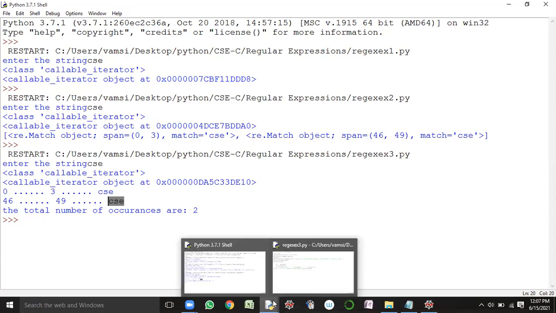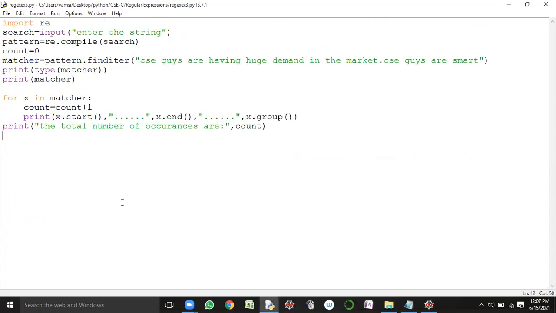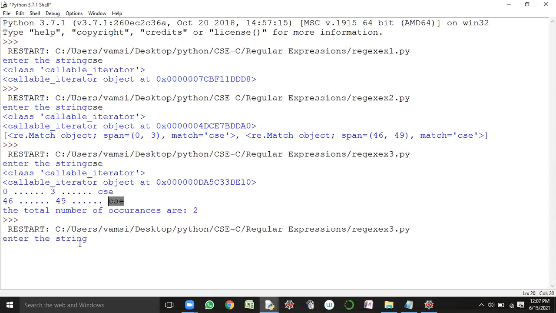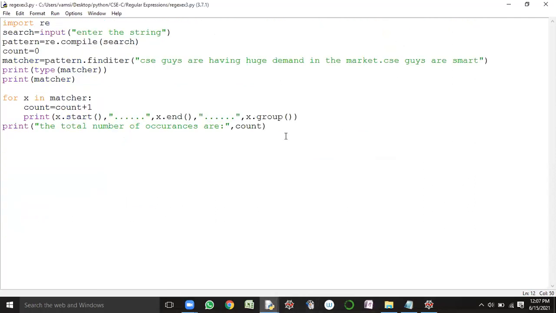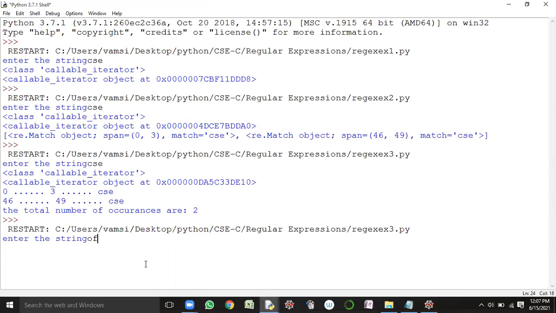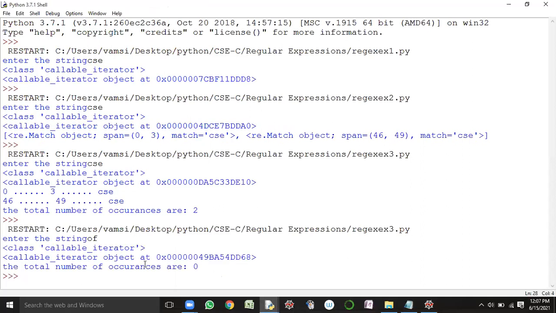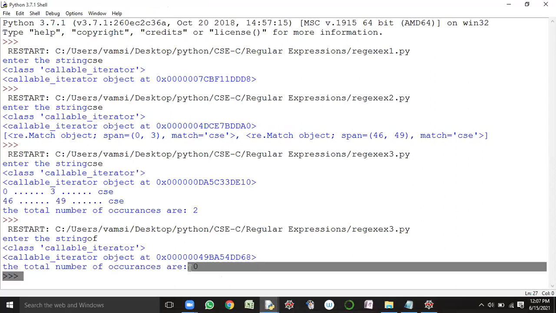So let us run the program one more time. Execute the program, F5 is the shortcut. It is asking for the search pattern, so here I'm giving off. Go to the target, guys. See here, how many times is off available? 0 times. What's the output? Let us check. It is showing the number of occurrences. So how many times? 0 times.